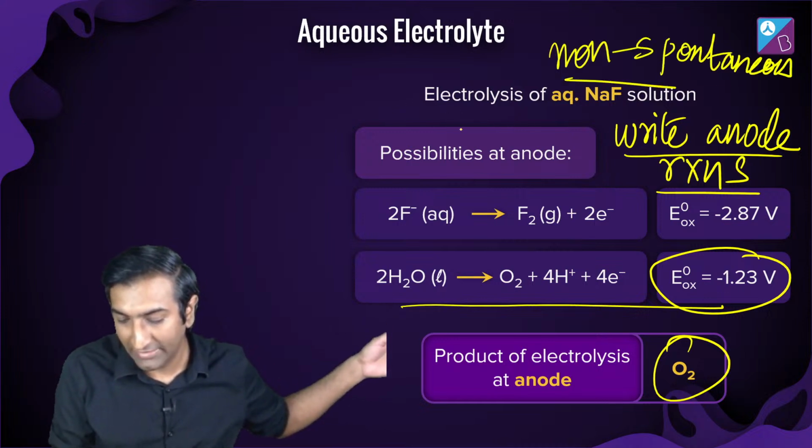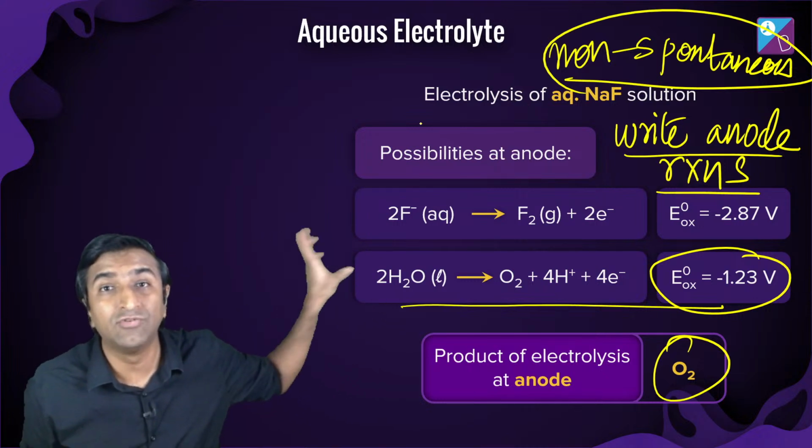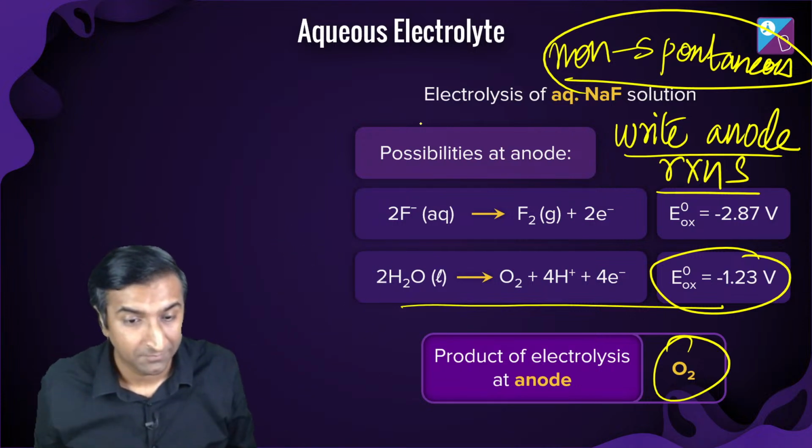Both of these are non-spontaneous reactions, both anode and cathode. But we are making them spontaneous by passing electricity through them. Extremely important. I'm repeating it.